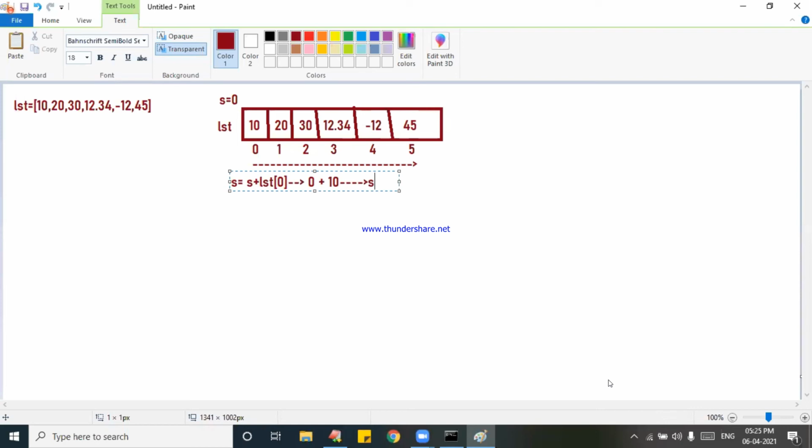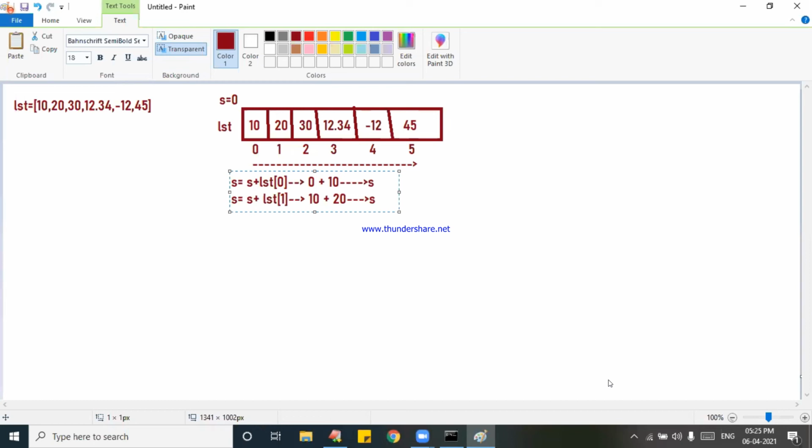Right. Next, I will repeat. S is equal to S plus LST of 1. Now, the previous sum was preserved into S. Now, what is the value there? 10 plus LST of 1, which is 20. What is my sum there? It is 30. It is preserved in S only.